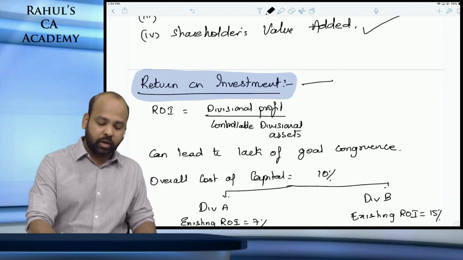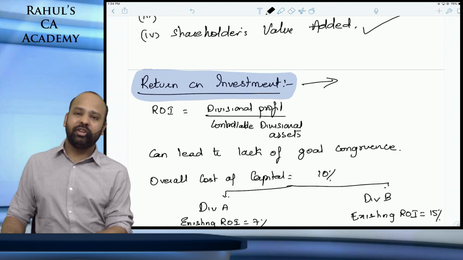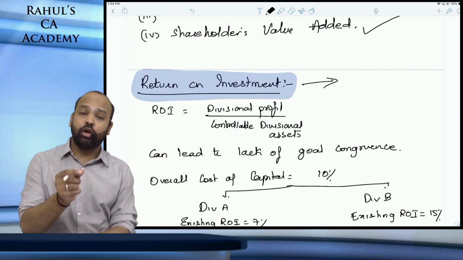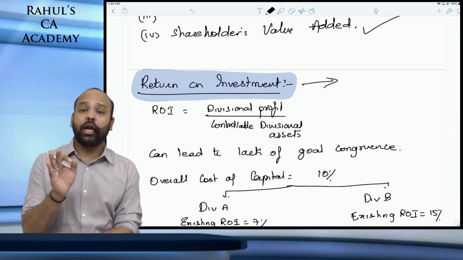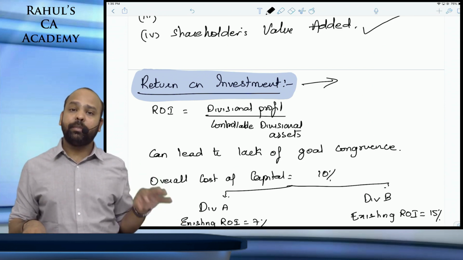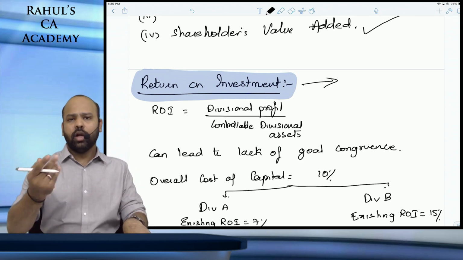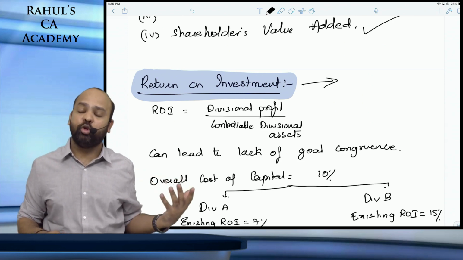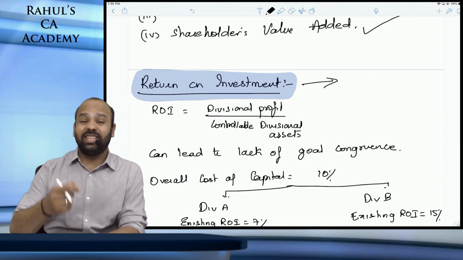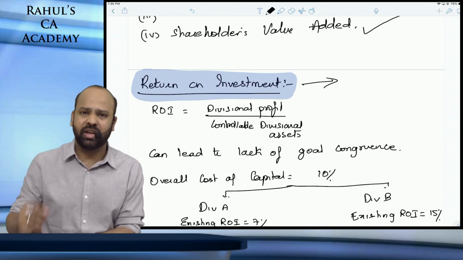The very first part of that is return on investment, ROI. ROI is nothing but the return that a particular division is generating. Return, we call this controllable profit or the amount of divisional profit, before allocating common fixed cost. You will not allocate common fixed cost to divisional profits. Determine the profit that a particular division is responsible for. Remember we've spoken about contribution under divisional transfer pricing. So this is divisional contribution divided by the assets that are under the control of the division. That is ROI.